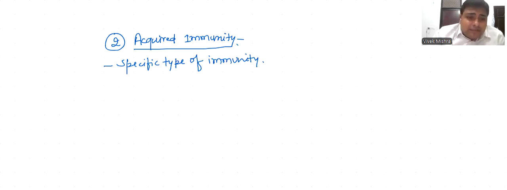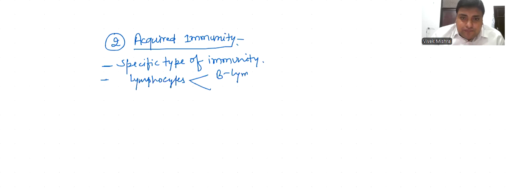Acquired immunity is mainly formed of two types of cells, or two types of lymphocytes, that is B lymphocyte and T lymphocyte.